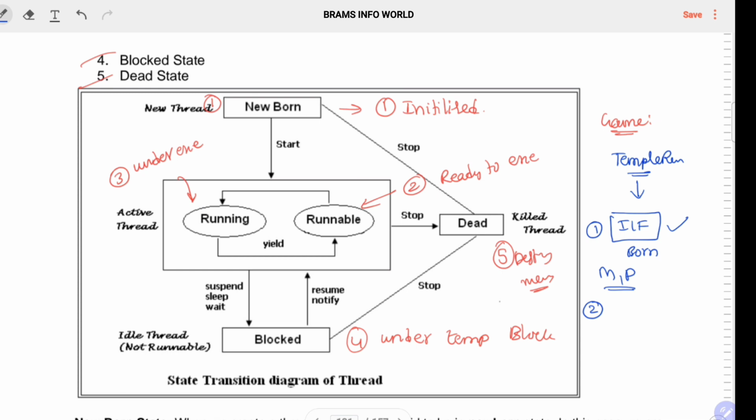The second one is the runnable state. Runnable state means your object is ready, like 3 2 1 start. The process is initiated to execute the particular object on your mobile. Running state means the object is moving from one place to another, like jumping, escaping from the devil, jumping over different walls in the Temple Run game and collecting coins. Everything is done in the running state.